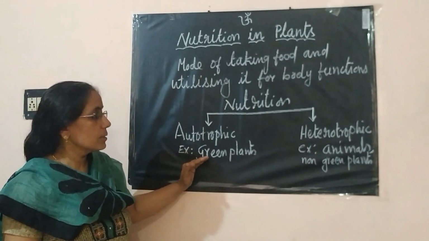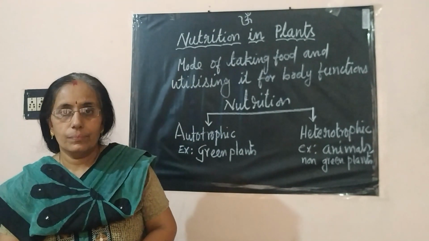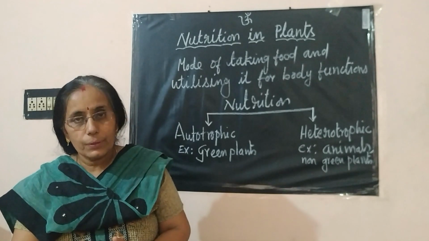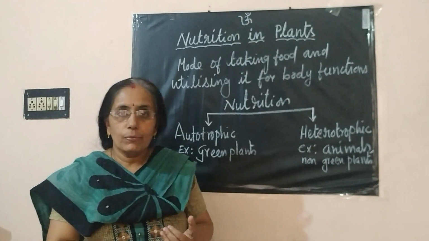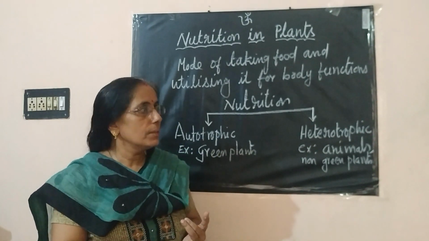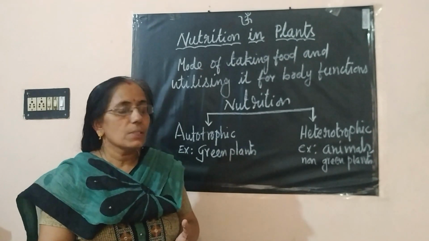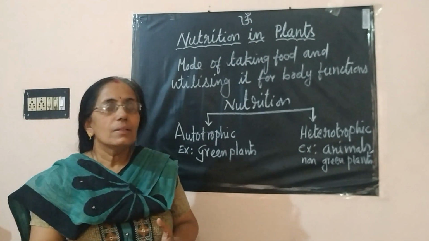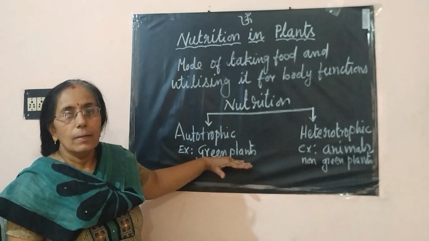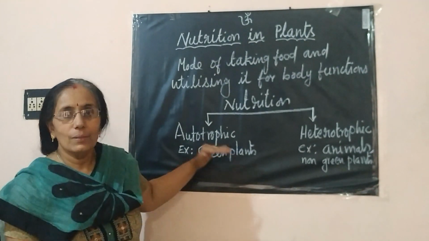For green plants to make their own food, they need certain raw materials. Do you know what the raw materials needed by green plants for making their food are? Green plants make their food using water, carbon dioxide, minerals, in the presence of sunlight. Therefore, we should know how these raw materials are reaching the plants. That is the main topic that we are going to study today.